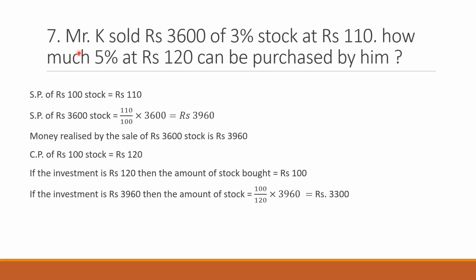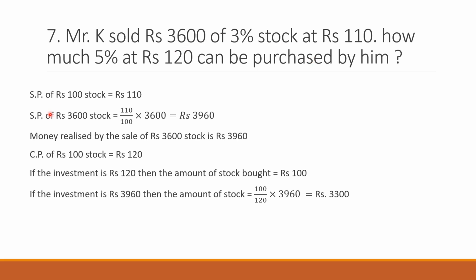Next, there is somebody called Mr. K. He sold 3,600 of 3% stock at 110. Okay, how much 5% at 120 can be purchased by him? So if you see, there are two questions. One question is about selling the shares and the other question is buying the shares. So first we will consider the first part of the question, which is the selling of the shares.